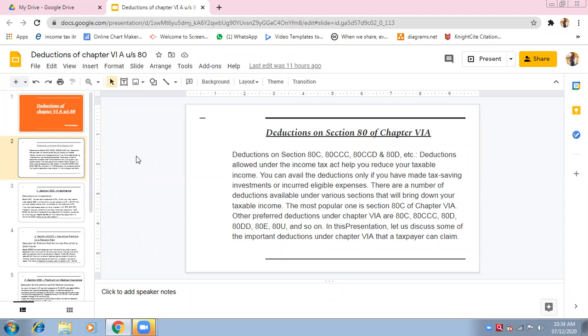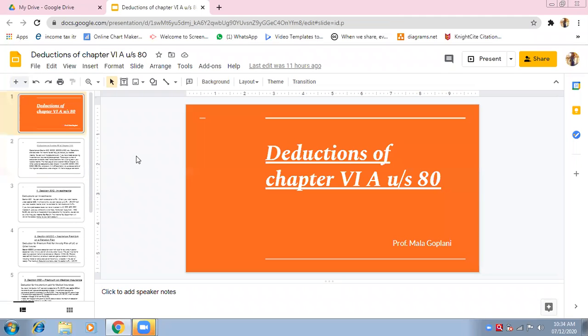This chapter is known as deductions under section 80 of chapter 6A. According to the Income Tax Act 1961, there is a chapter made separately, and it is named chapter 6A.